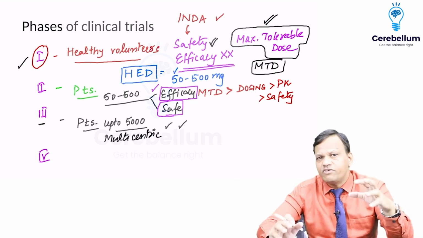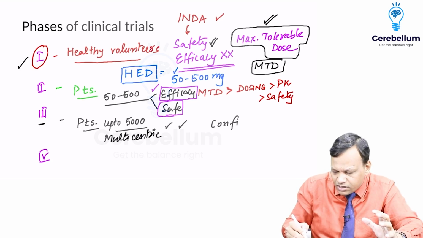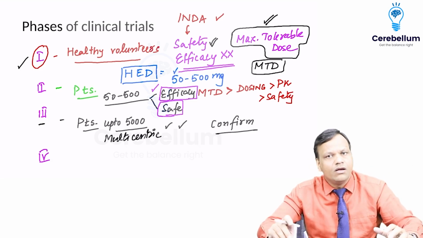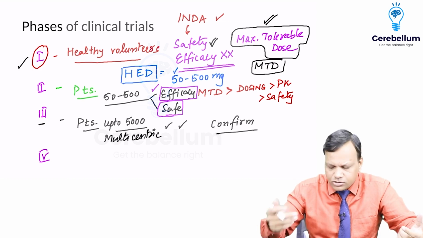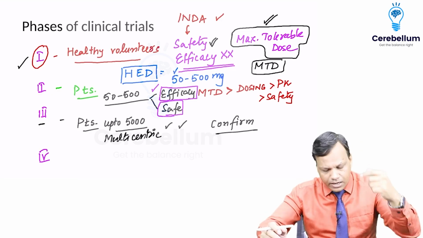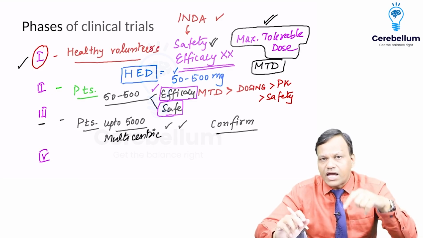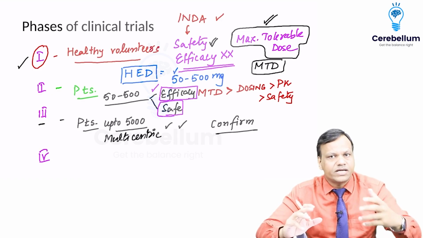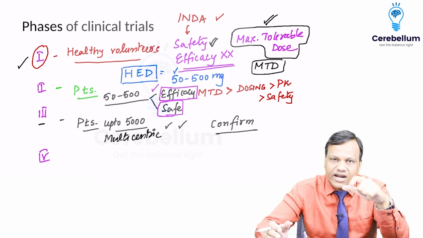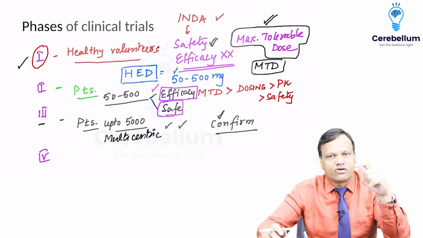So first question, why have we enrolled so many patients? Because we want to confirm the results. If a drug is found to be safe and efficacious in 5000 people, most likely it will be efficacious. So phase 3 will confirm the result because we are testing in so many patients. And number 2, why are we taking from different centers? Because we want to cover every genetic makeup. Sometimes it happens that a drug may work only in one area, not at another place. So we want to generalize the results. Okay. So phase 3 will confirm the results of phase 2.